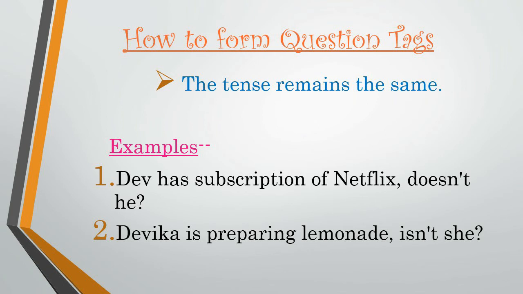Devika is preparing lemonade, isn't she? Here, is preparing tells us that this is a sentence of present continuous tense. And so I have made the question tag in present continuous tense only, isn't she? So this point is also clear to you. The tense remains same while you are forming the question tag.